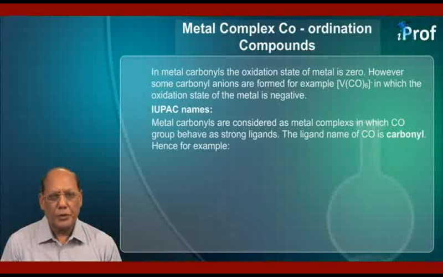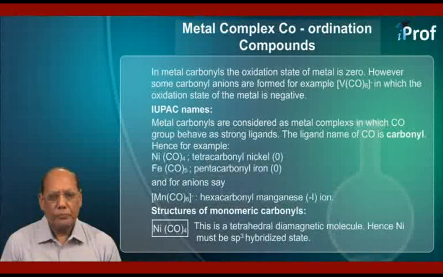Let us see the IUPAC nomenclature for metal carbonyls. Metal carbonyls are considered as metal complexes in which carbon monoxide groups behave as strong ligands. The ligand name of carbon monoxide is carbonyl. Hence, for example, Ni(CO)4 will be known as tetracarbonyl nickel 0. Fe(CO)5 will be called pentacarbonyl iron 0.